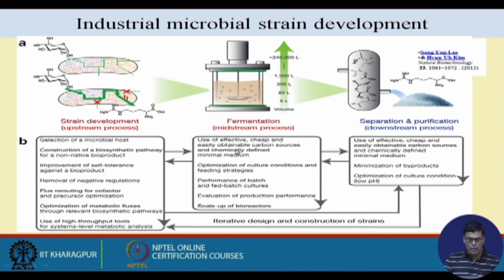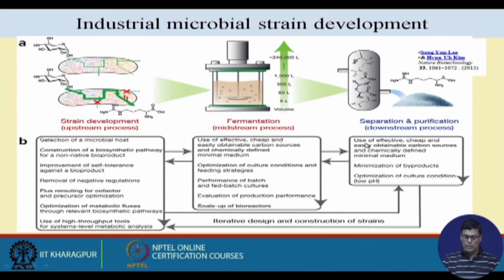Then in the fermentation process: use of effective, cheap and easily obtainable carbon source and chemically defined media, because this should influence that. Then optimization of culture condition and feeding strategy, performance of batch and fed batch culture, evaluation of product performance and scale up of bioreactors. That's very important.